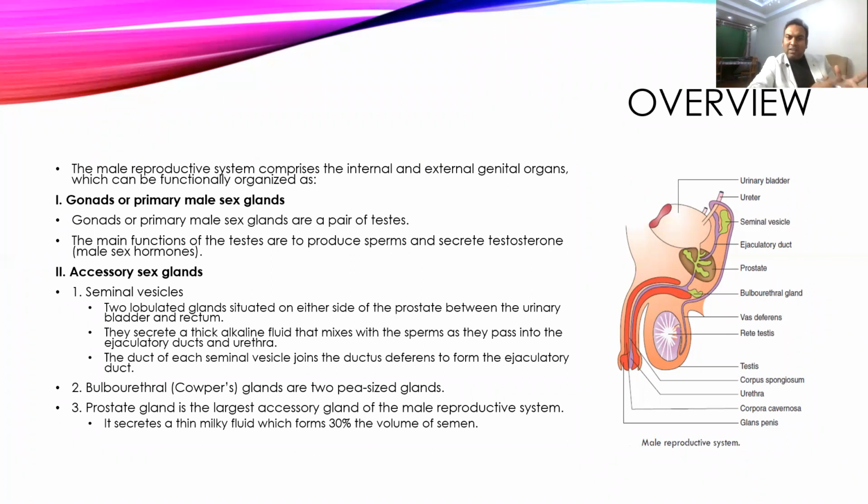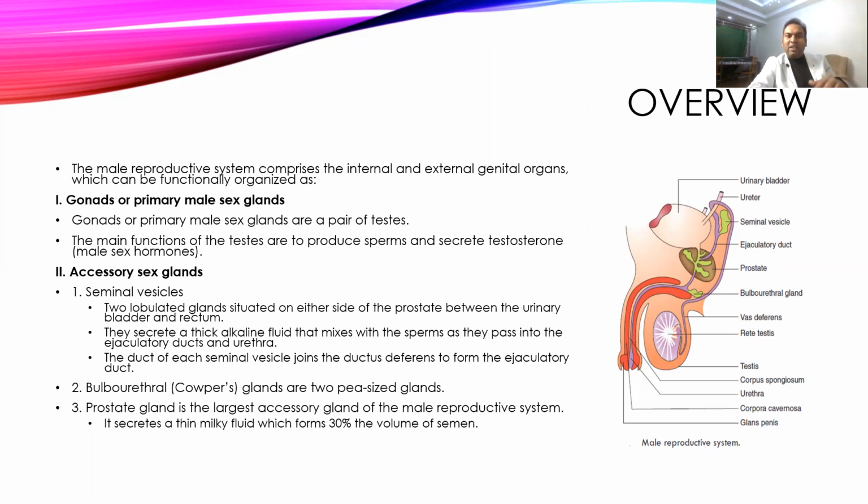So the first gland, which is responsible for the production of the sperms and other things, is called the primary male sex gland, or also called a gonad. In the case of male, they are a pair of testes. In the case of female, they are ovaries. Today we are talking about the male reproductive system.